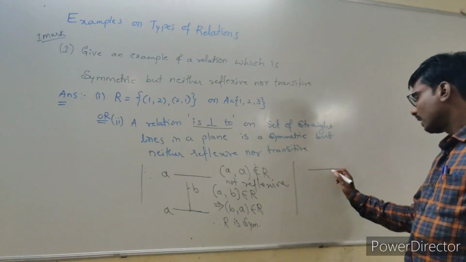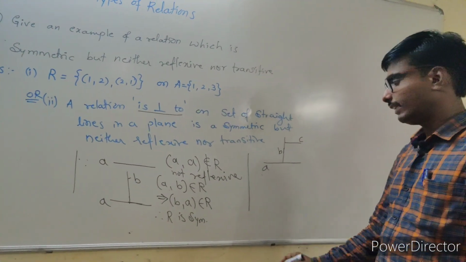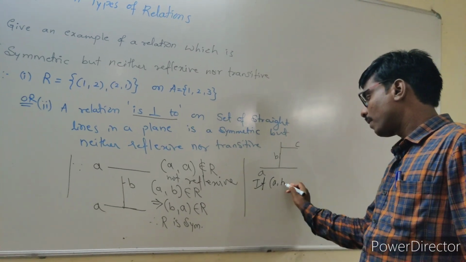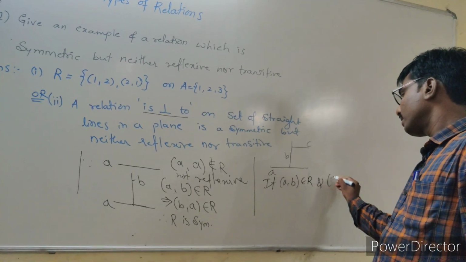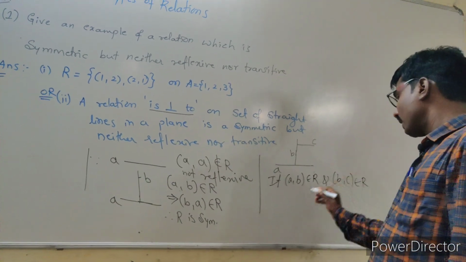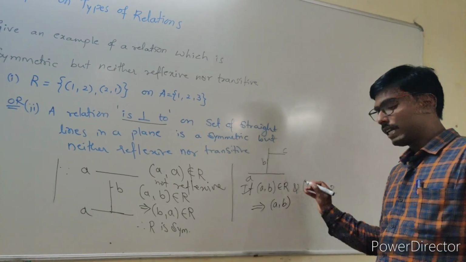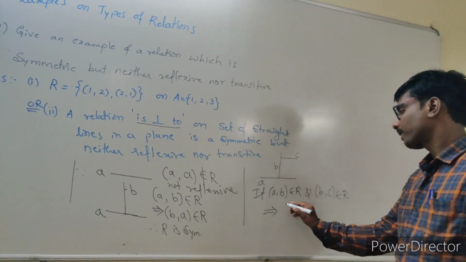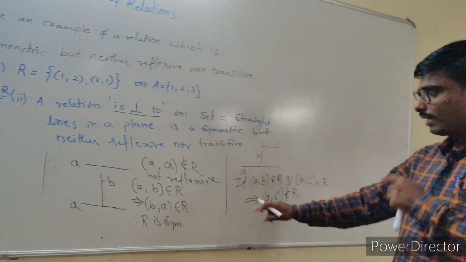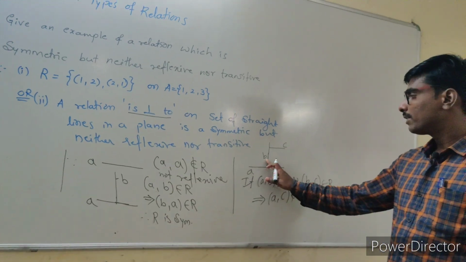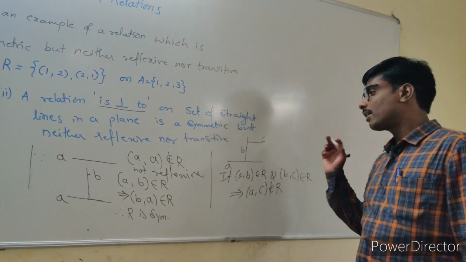And for the third, if you observe, A is perpendicular to B and B is perpendicular to the line C, meaning (a, b) belongs to R and (b, c) belongs to R, it does not imply (a, c) belongs to R. See here, A is perpendicular to B, B is perpendicular to C, but A is not perpendicular to C. So hence (a, c) does not belong to R.